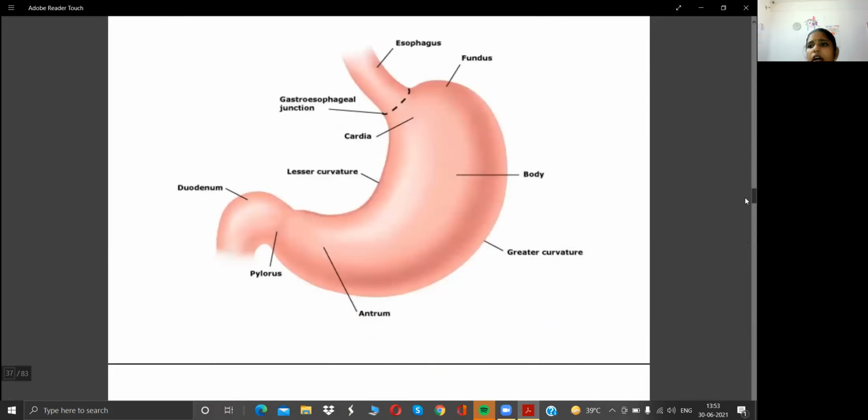What is the structure of the stomach? You can see the esophagus and the gastroesophageal junction. This is the fundus of the stomach, and this portion is called the cardia, and this is the lesser curvature, and this is the greater curvature, and this is the body of the stomach. This is the antrum, and this is the pylorus, and it is a part of the lower intestine, the duodenum. This is the duodenum.